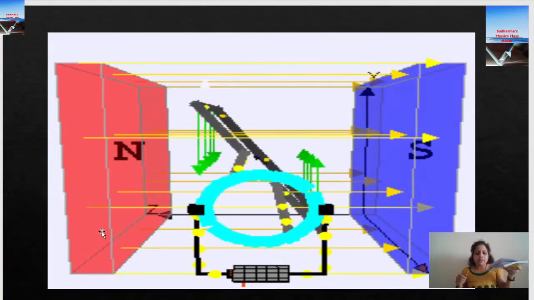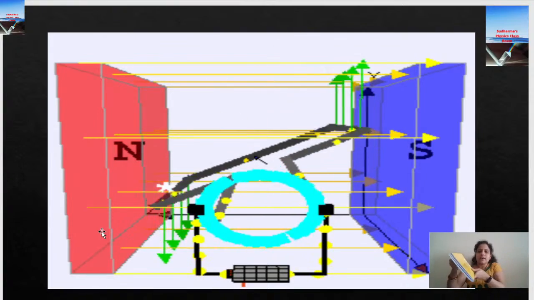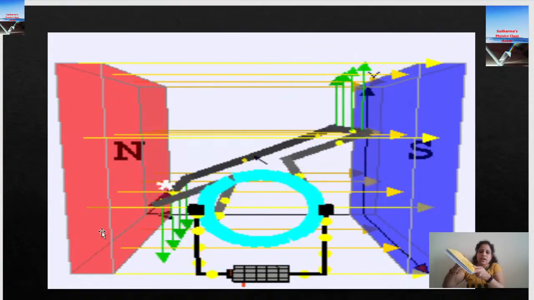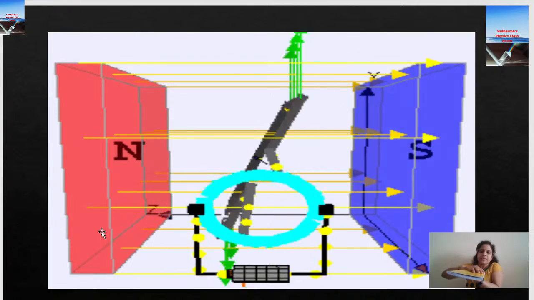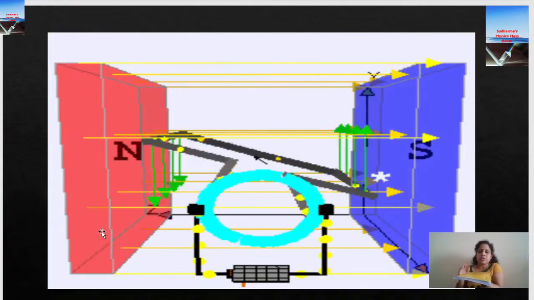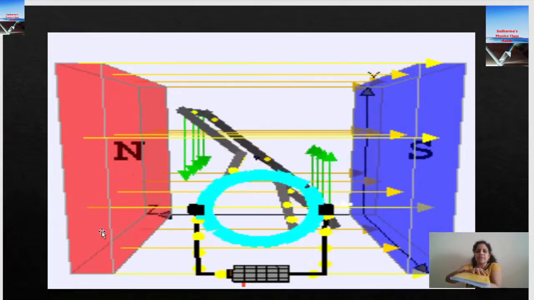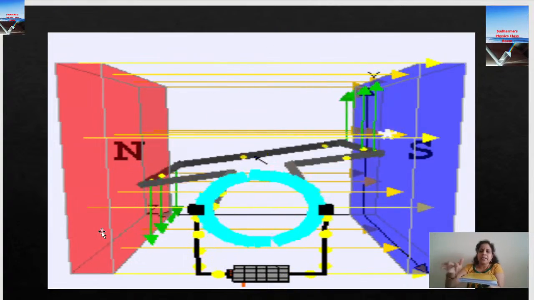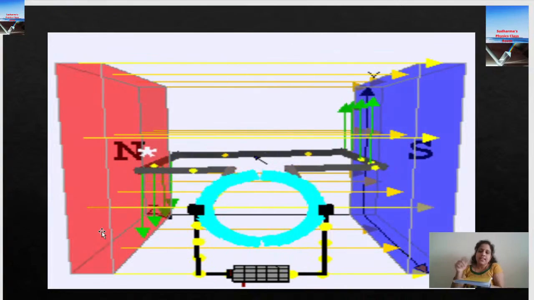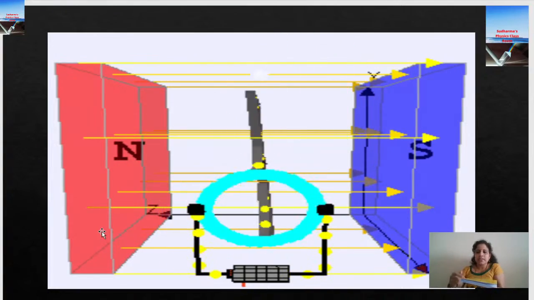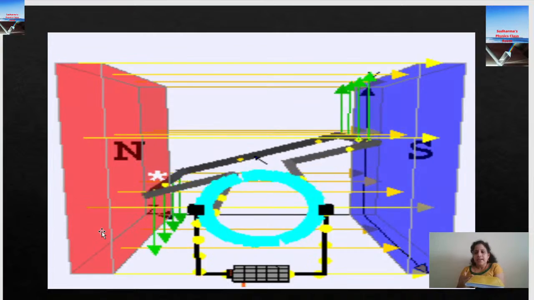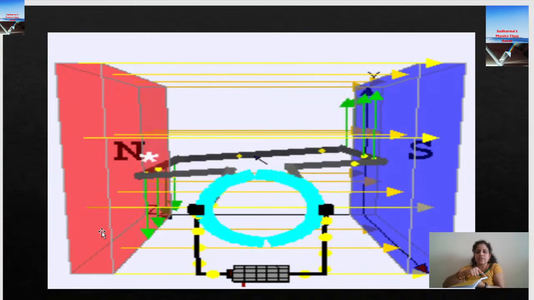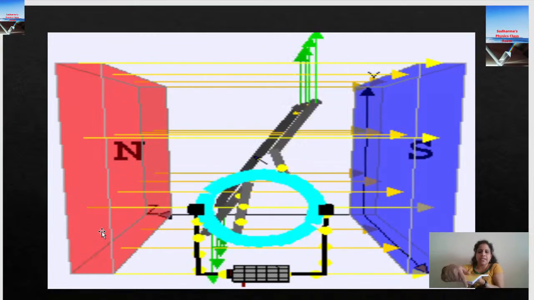So in the next half rotation, CD comes to the place of AB and AB comes to the place of CD, right? During the half rotation, the current now flows from D to C and B to A. Initially the current was from A to B, now the current is from B to A. In the first half rotation, current was from C to D, now it is from D to C.